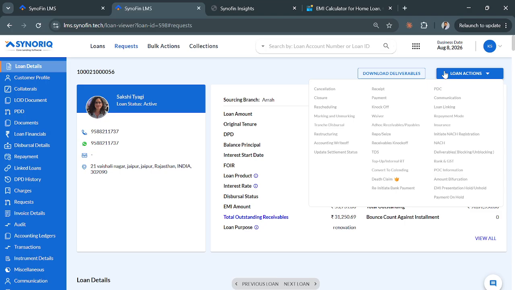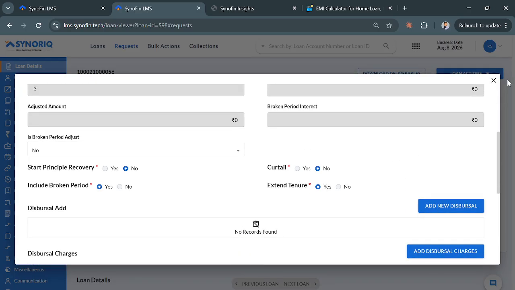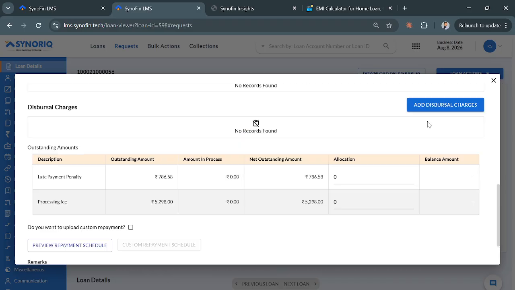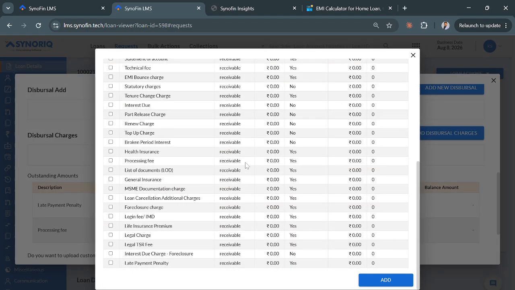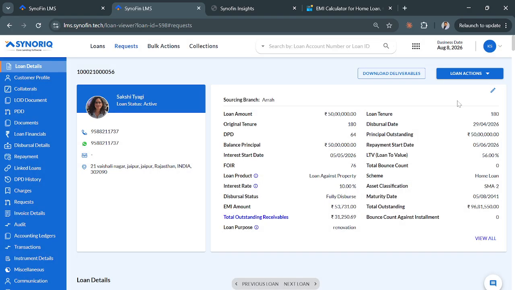Now they are earning only on 35 lakh rupees. So they'll add some charge. So yes, there can be a charge on loan curtailment. They can add that charge from here. There's no such charge created, but they can create a charge of curtailment and then add it here, right? Any other question? No? Okay.